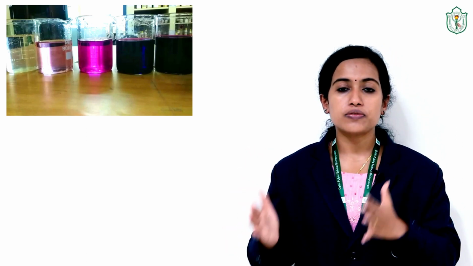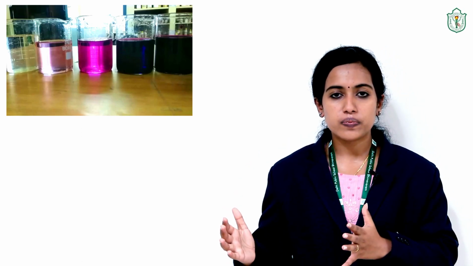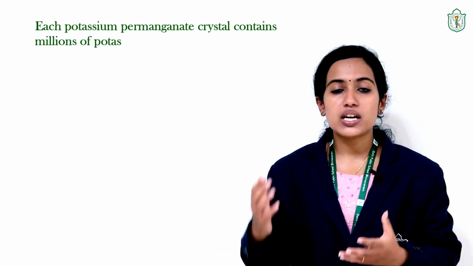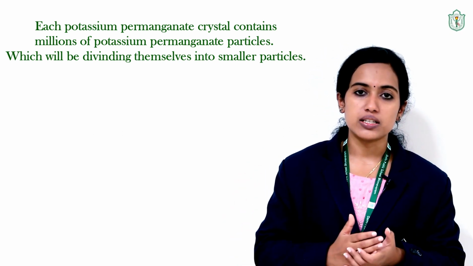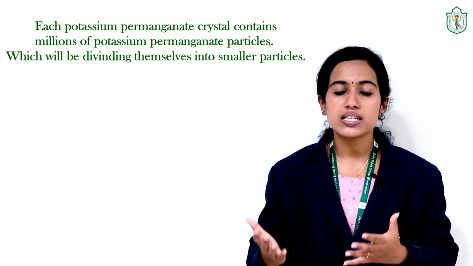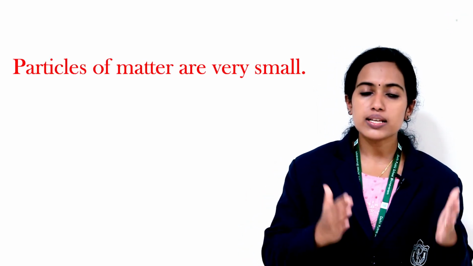What we can observe here? All the solutions in these 5 beakers are colored. But there is difference in color, right? These 2 crystals of potassium permanganate could color a large volume of water. How is it possible? We can say that each potassium permanganate crystal contains millions of potassium permanganate particles, which will be dividing themselves into smaller and smaller particles. So we can say that particles of matter are very small.